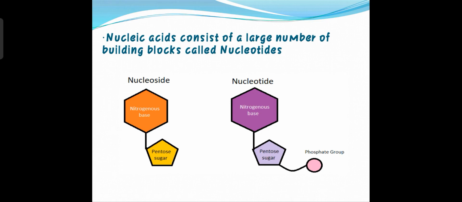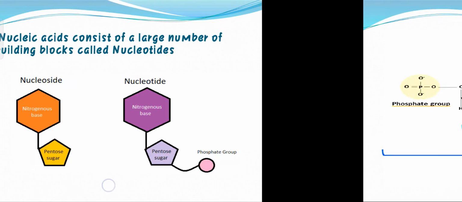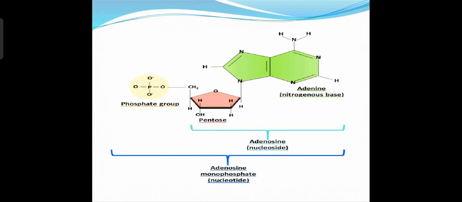That means nucleoside consists of nitrogenous base and pentose sugar, and nucleotides consist of nitrogenous base, pentose sugar, and phosphate group or phosphoric acid. So these are the differences between the nucleoside and nucleotide. Here, this is one example.